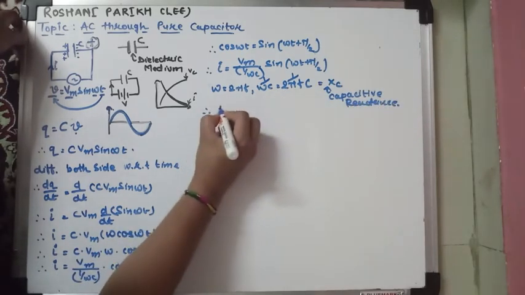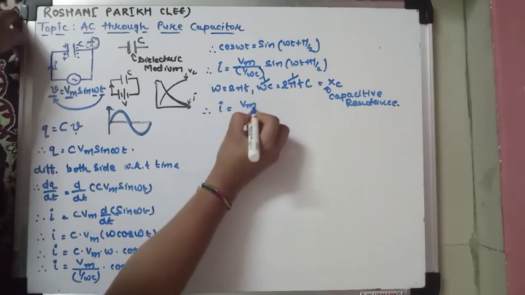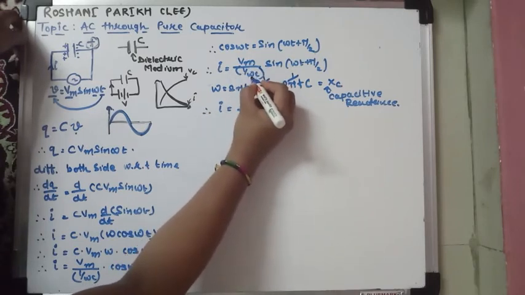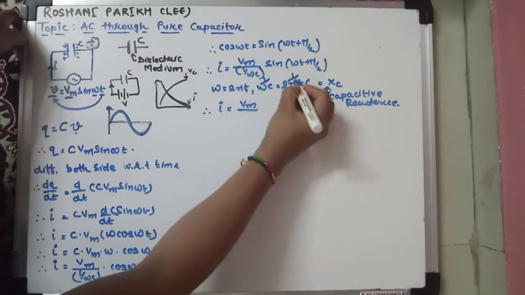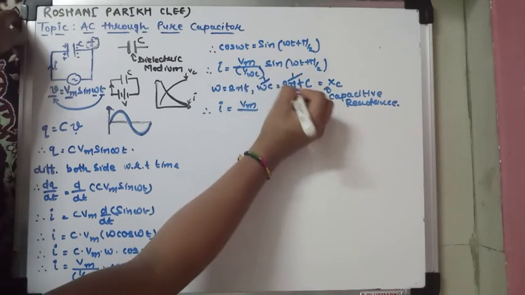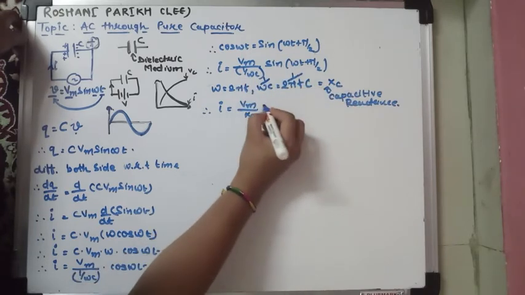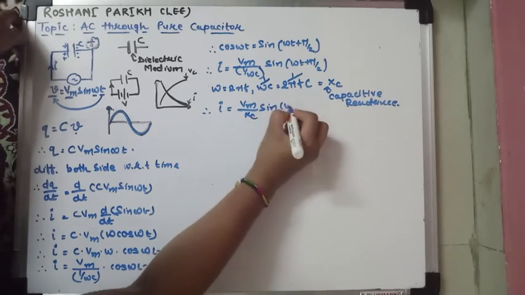So I is equal to Vm upon 1 upon omega C, omega is 2 pi f, so 1 upon 2 pi fC, and 1 upon 2 pi fC is the Xc, sin omega t